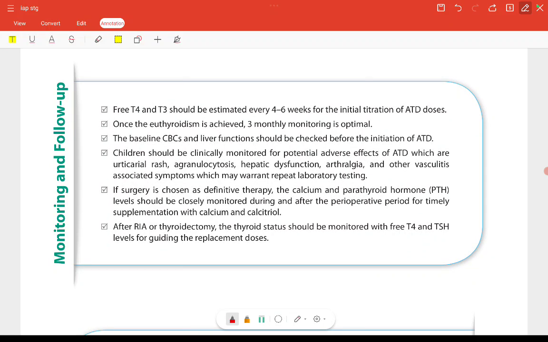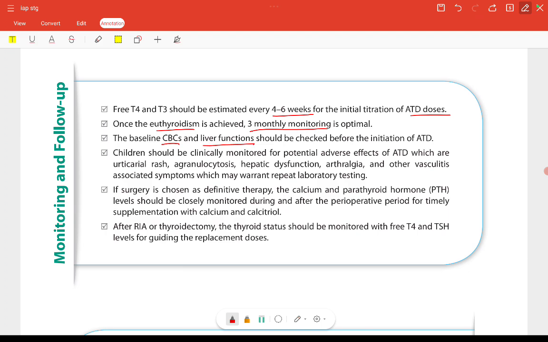Now, monitoring and follow-up. Free T4 and T3 should be estimated every 4 to 6 weeks for the initial titration of anti-thyroid drugs. Okay, so it should be done every 4 to 6 weeks, almost every monthly. Once the euthyroidism is achieved, 3 monthly monitoring is optimal. Fine. When the levels of T4 and T3 are normal, within the normal range, then we can go for 3 monthly monitoring. The baseline CBC and the liver functions should be checked before the initiation of anti-thyroid drugs. So what should be done before is the CBC and the LFT.